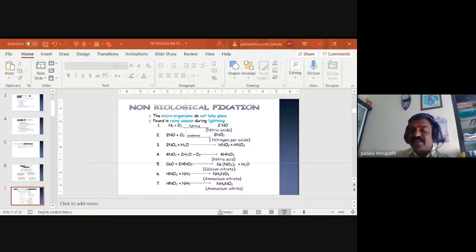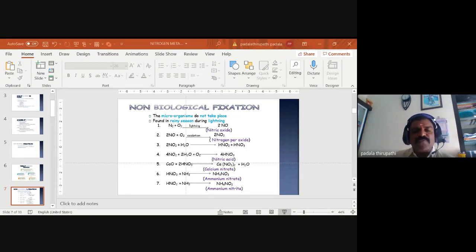This is one of the very important points we are discussing here. Even though calcium nitrate is a salt, this is a neutral process. Afterwards, the plants can utilize this nitric acid. It reacts with ammonia to form ammonium nitrate, and this ammonium nitrate can be utilized by our plants.